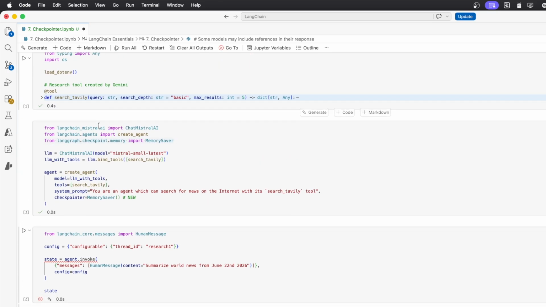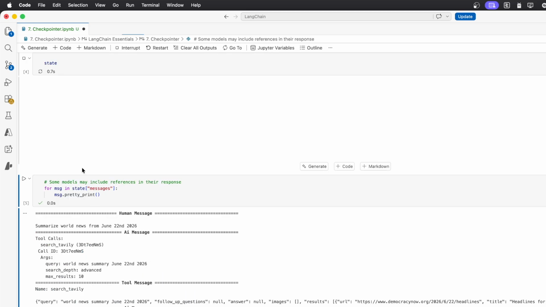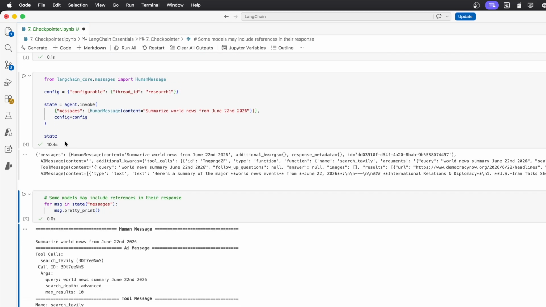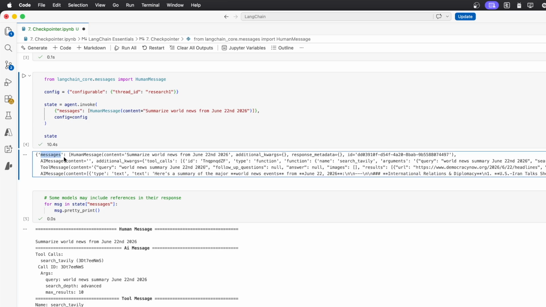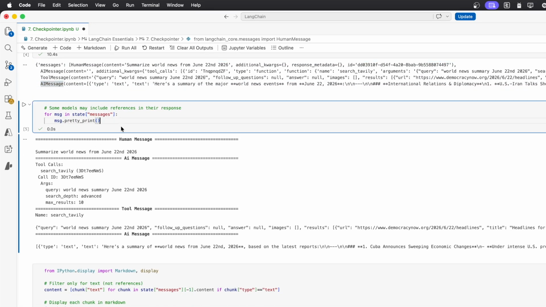And I forgot to run the agent. So now we can run it again. So here we can see that we got the new state that just has this messages key, my first question, the first AI message that had no content but some tool calls, then the tool message when the tool was executed, and finally the answer from the LLM to my question. So let's pretty print the messages so it's a bit more clear.